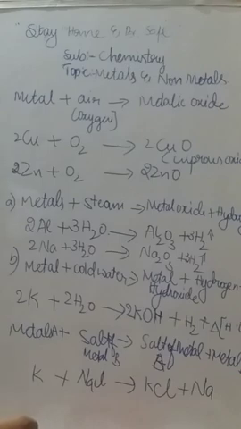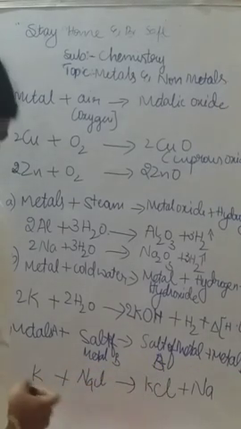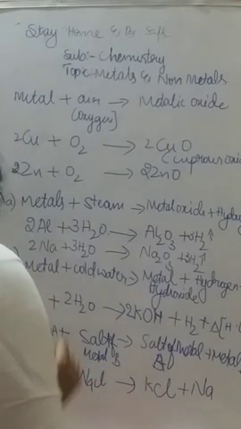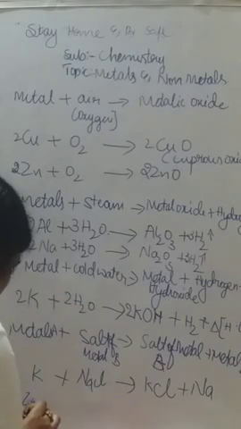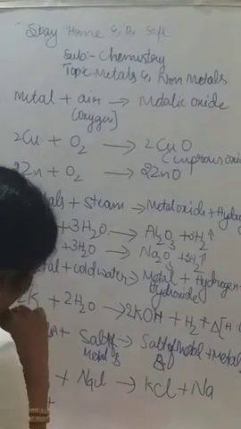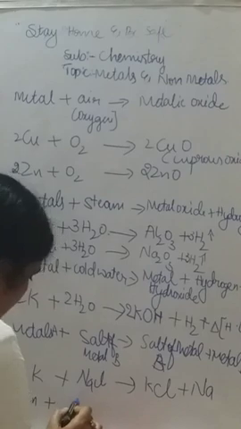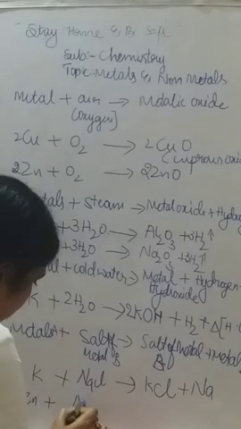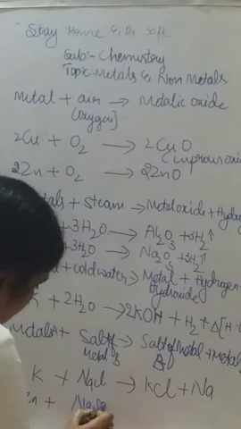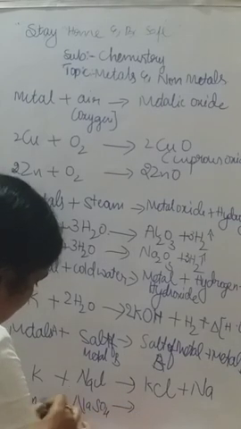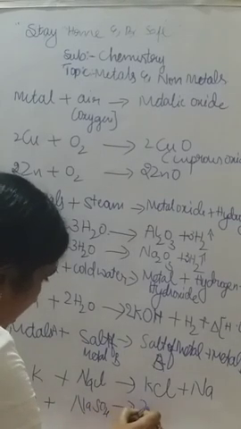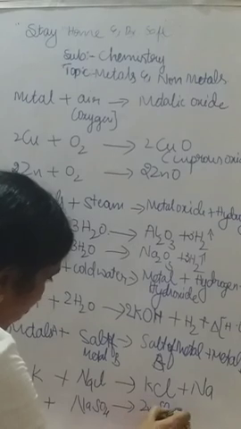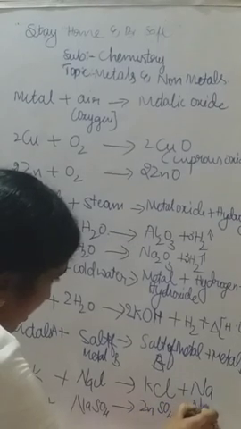So let us take one more example for another salt, so let us take zinc. Zinc reacts with, let us take a sulfate actually, that is the sodium sulfate, Na2SO4, that gives rise to the zinc sulfate, ZnSO4, plus Na will be separated.